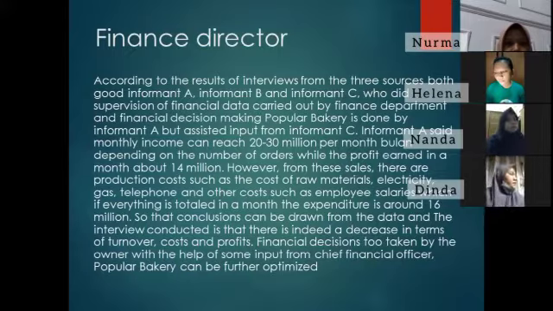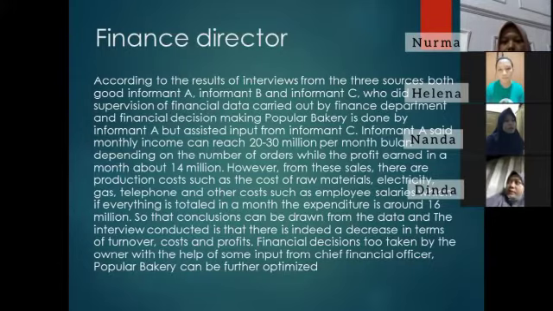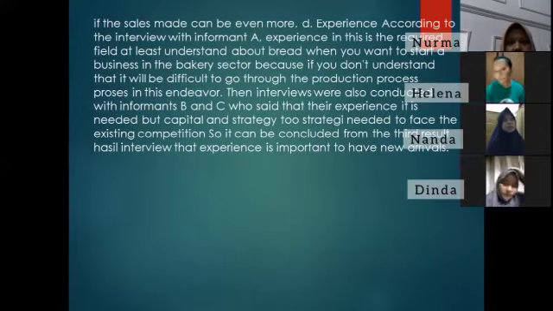So the conclusion that can be drawn from the data and the interviews conducted with the three informants is indeed a decrease in terms of turnover, cost, and profit. Financial decisions are taken by the owner with the help of some input from the chief financial officer. Popular Bakery can be further optimized.